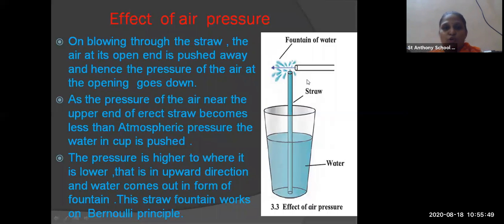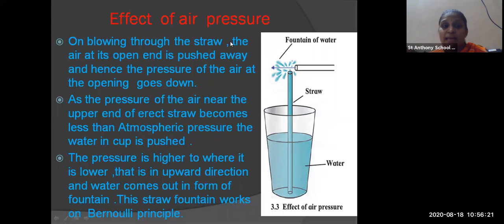So what we are seeing in this is that the pressure of the air near the upper end of the straw becomes less as the atmospheric pressure on the water in the cup pushes. Now the water enters the straw and comes to the upper end. The pressure is higher at the lower end, and the water comes out in the form of a fountain. That's why you can see the fountain.